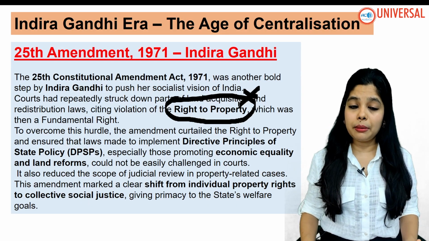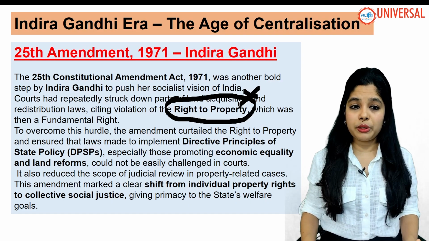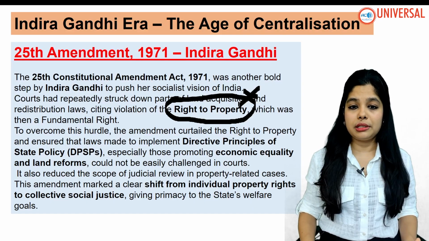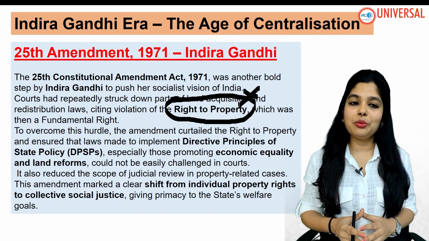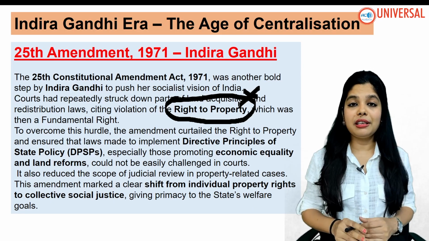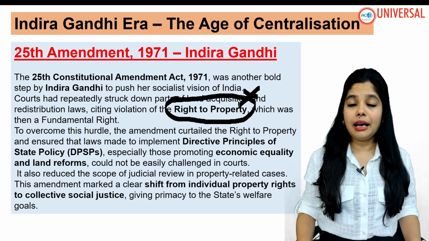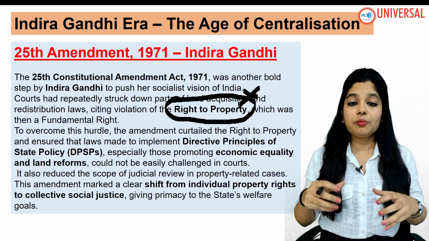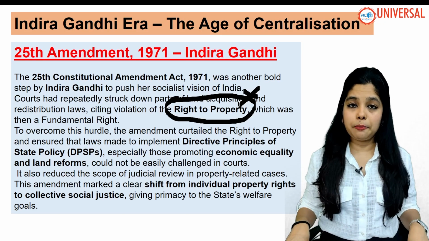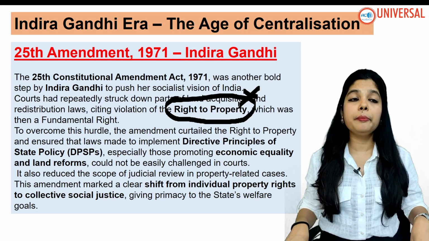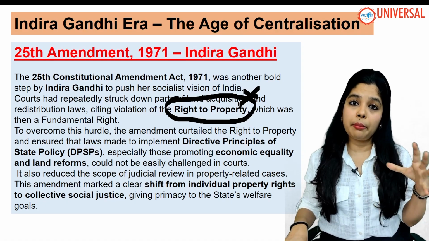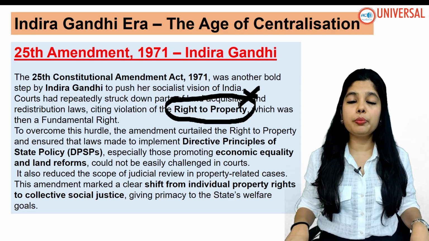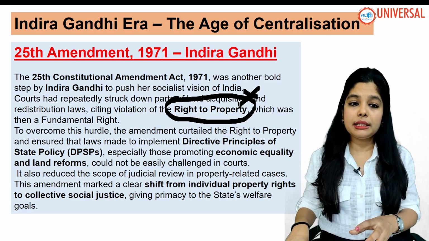To overcome this hurdle, the amendment curtailed the right to property and ensured that laws made to implement the directive principles of state policy, DPSP, would prevail. So whatever power the right to property had was taken away to implement the DPSP. For DPSP, we can amend our fundamental rights also. This was given to promote economic equality and land reforms.